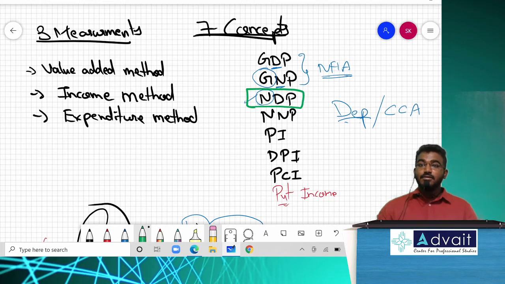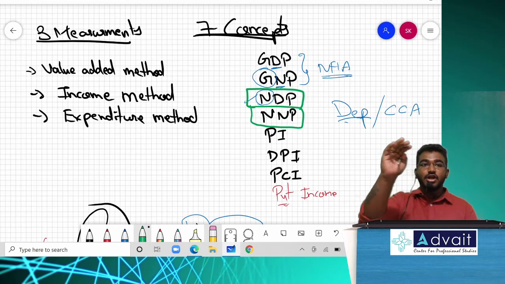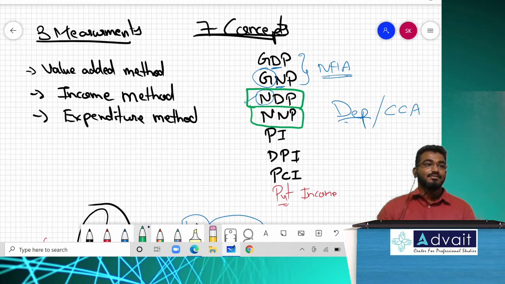From GNP, that is goods and services produced by Indians, if I take out depreciation, what do I get? Net national. Is that clear? So in short, what is the difference between gross and net? Depreciation.